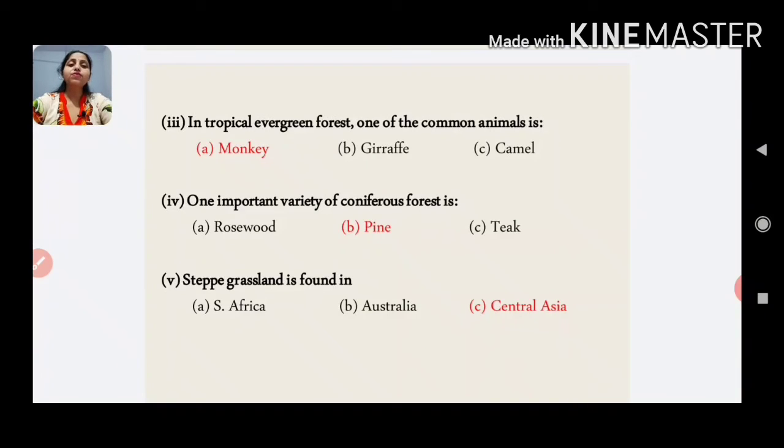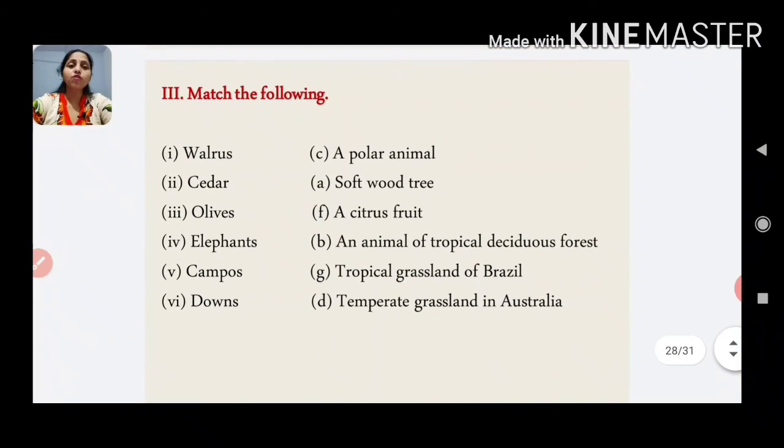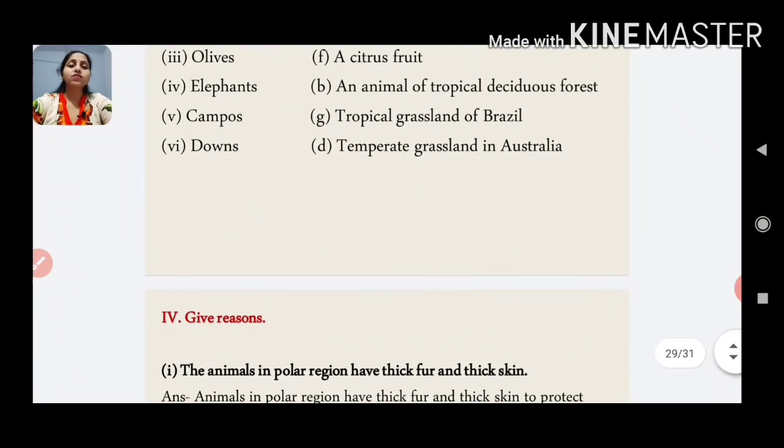Now fifth one is, steppe grassland is found in Central Asia. Now let's see, match the following. Walrus, a polar animal; cedar, a softwood tree; olives, a citrus fruit; elephants, an animal of tropical deciduous forest. Then campos, found in tropical grassland of Brazil, and downs, found in temperate grassland in Australia.